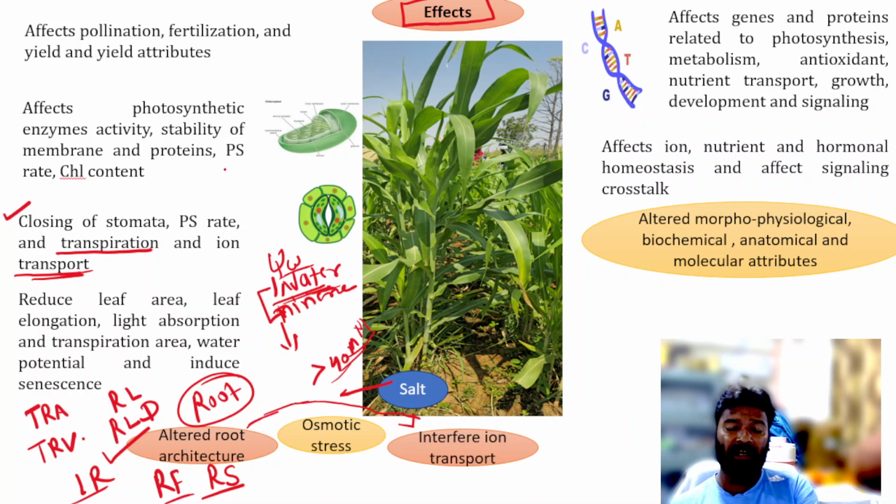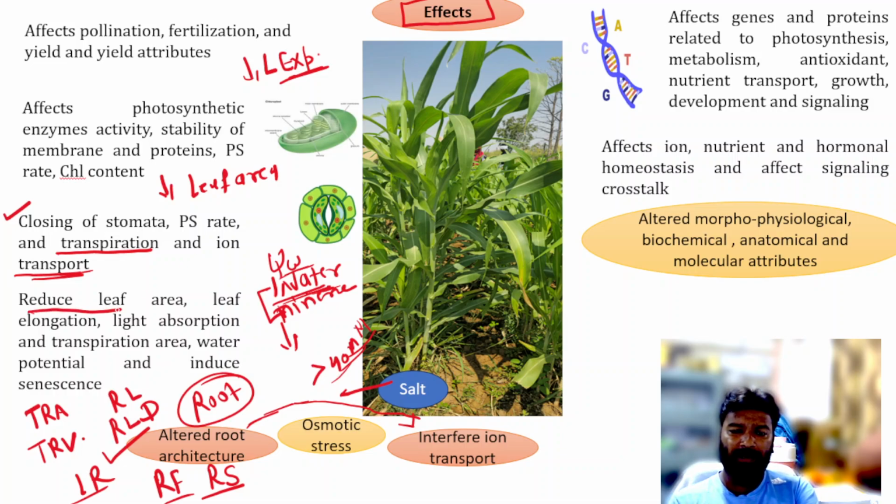Also, due to the reduction in water potential, there will be less leaf area, because there will be a reduction in leaf expansion. So it reduces the leaf area, also reduces leaf elongation and the absorbing area of light, and transpiration and water potential are also reduced. So they induce senescence.